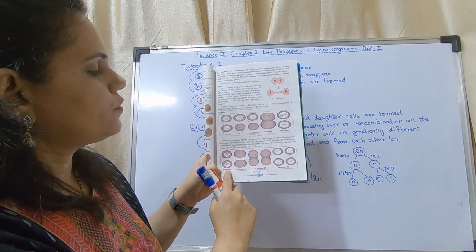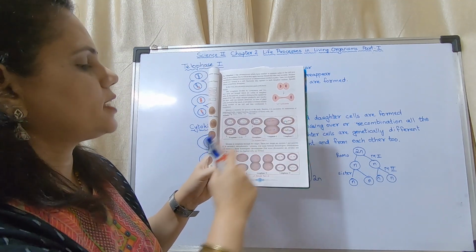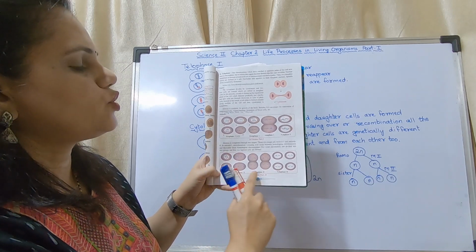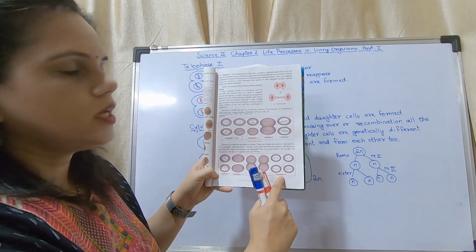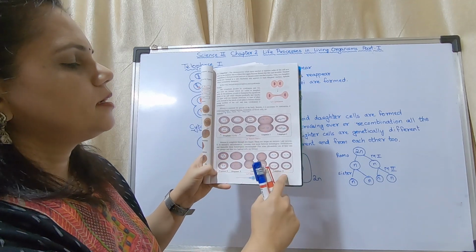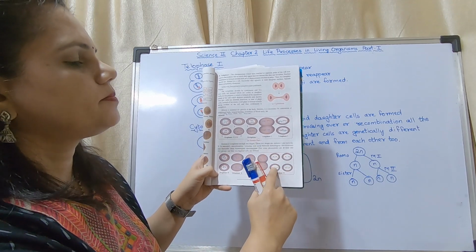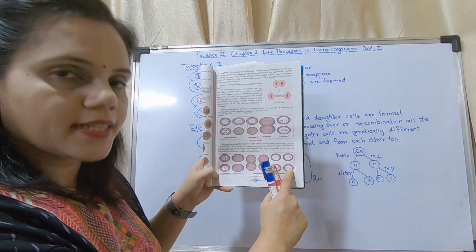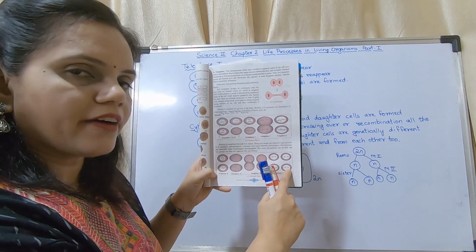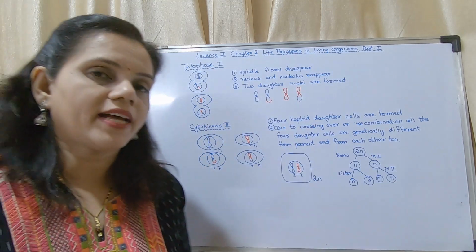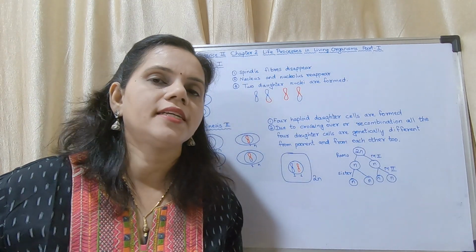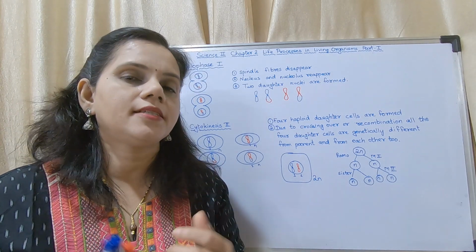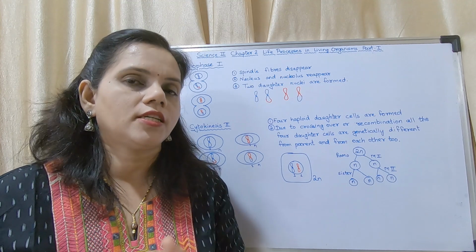Now in prophase 2, these two cells which are undergoing division: prophase 2, metaphase 2, anaphase 2, telophase 2. So after the meiosis, four daughter cells are formed with half the set of chromosomes or one set of chromosomes. What I mean by that, the parent cell is 2n and the daughter cell is n.